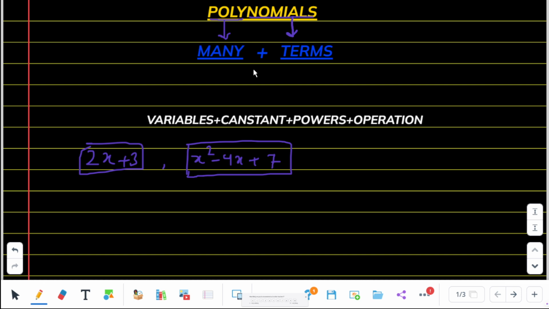Here are just some terms: variables, constants, powers, and operations. I hope you already know about variables, constants and powers. Okay, let's break the words.